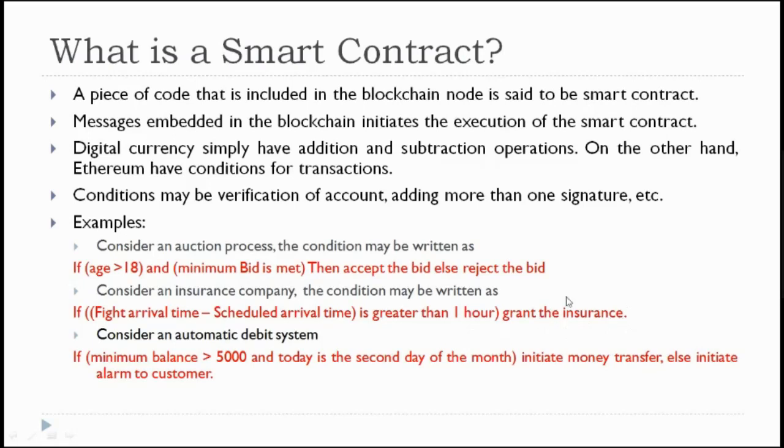The insurer may have several customers, so the insurer cannot take care of all these things from his account. So for this smart contract, one account will be created, and from this account the amount will be deducted from the insurer's source and sent to the customer's account. So that is what the externally owned accounts and the contract accounts are.